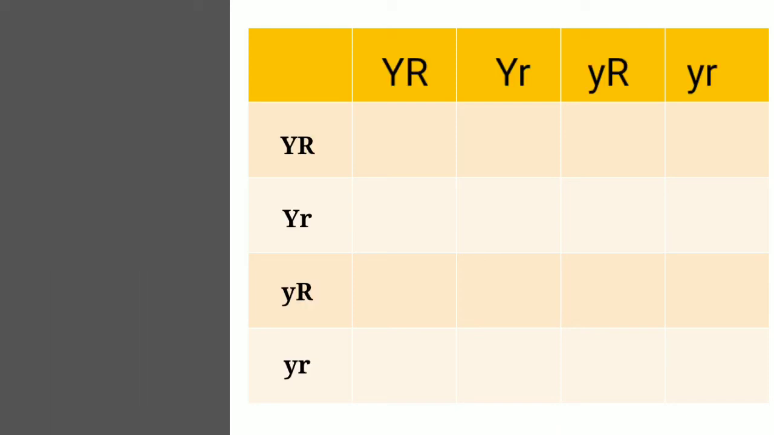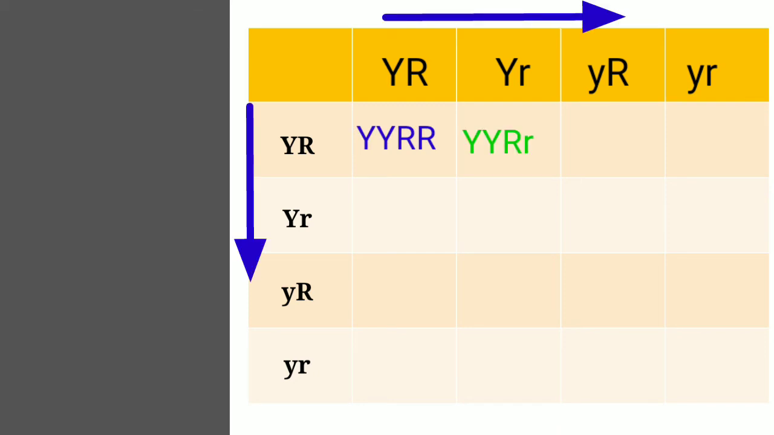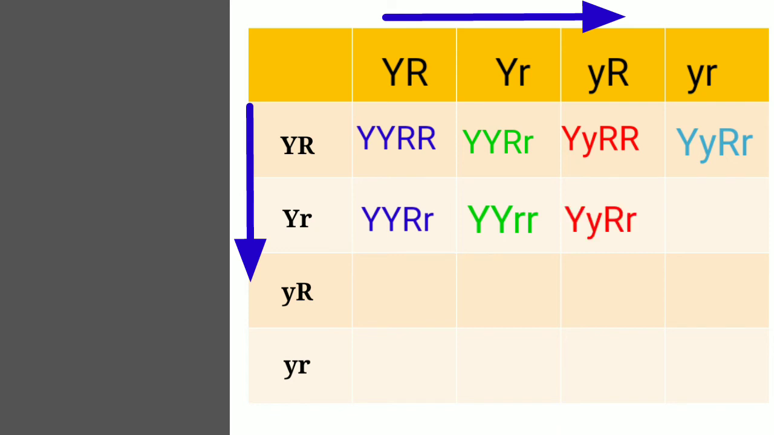So that you can see on both the sides of the box. So this represents one male gamete and the other one, that is the female gamete. Now when capital Y, capital R fuses with capital Y, capital R, that results in capital Y, capital Y, capital R, capital R.